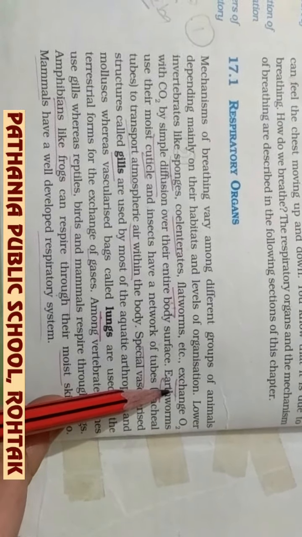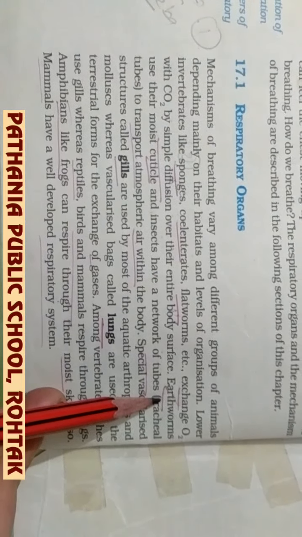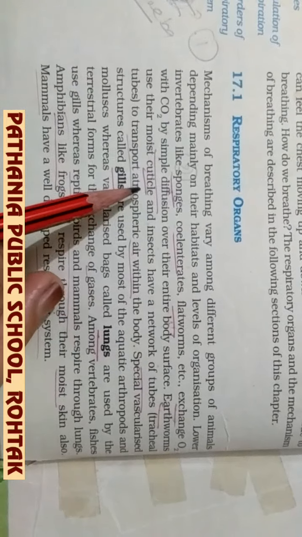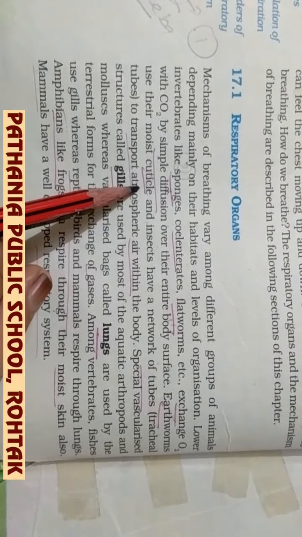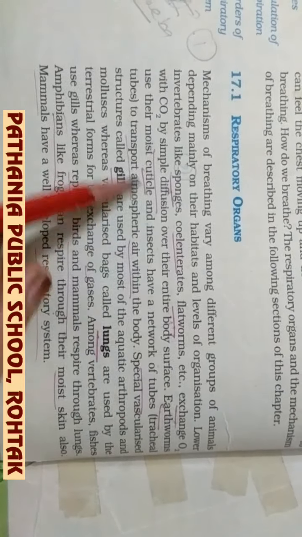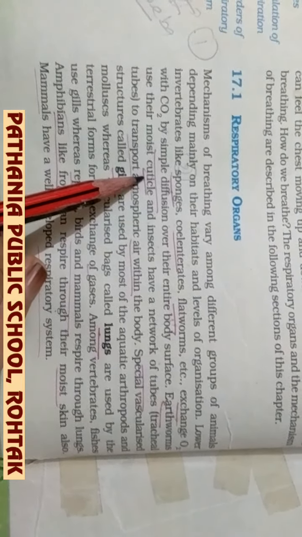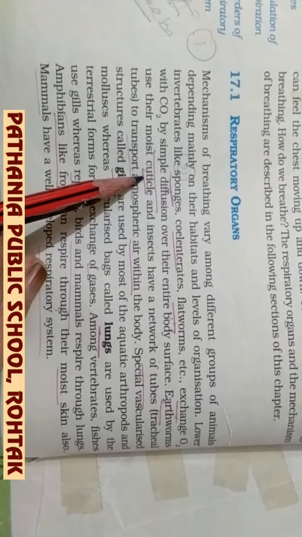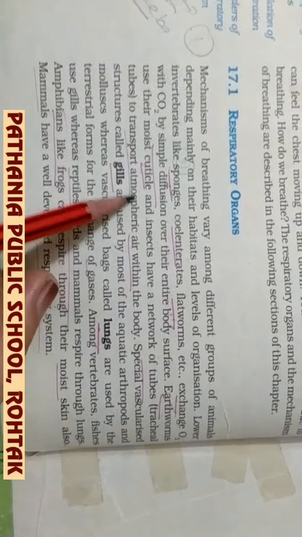Then comes class Annelida. In class Annelida, the earthworm is a member whose body is covered with a moist cuticle, so the exchange of gases takes place through the moist cuticle, or you can say the skin. The skin, or moist cuticle, is the respiratory organ of the earthworm.